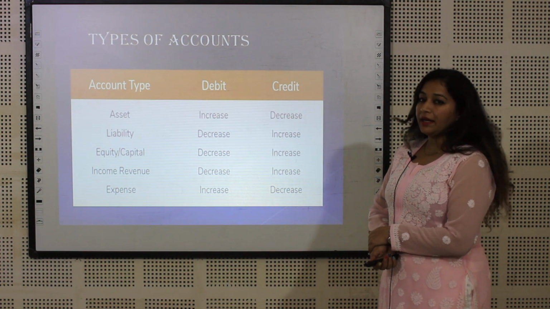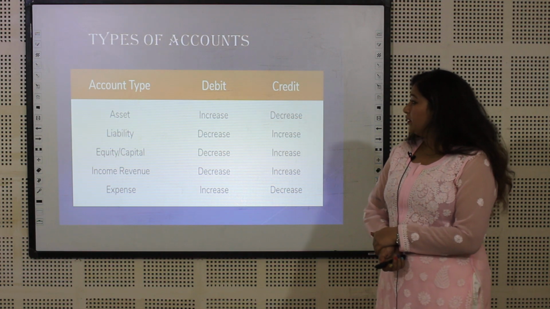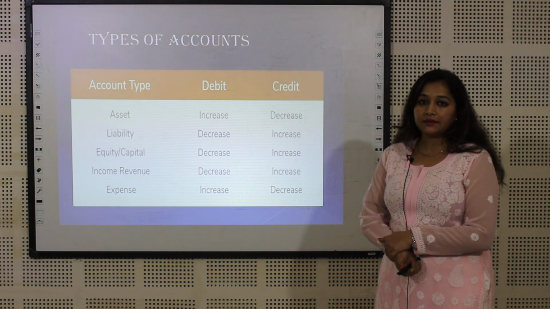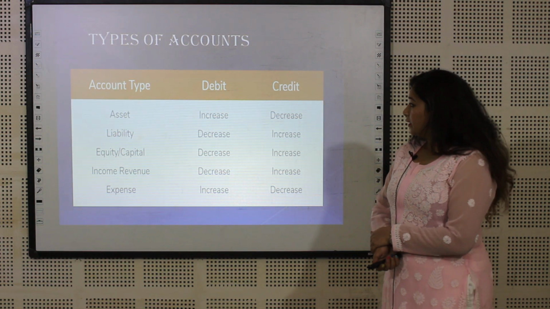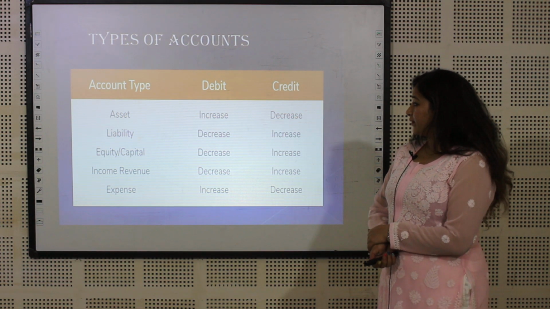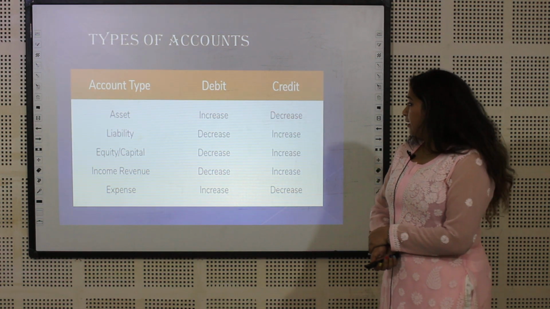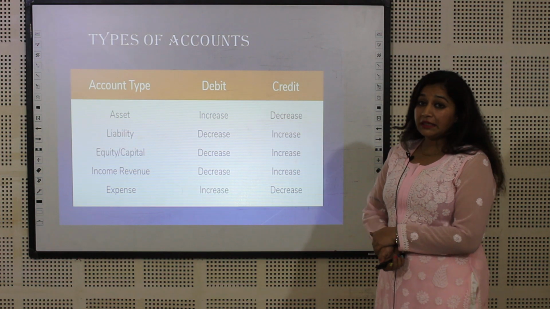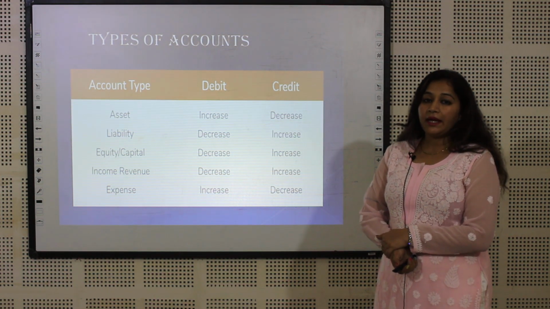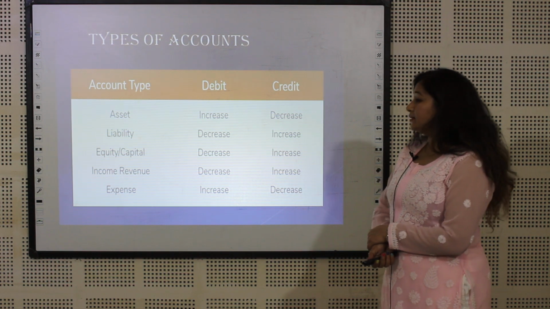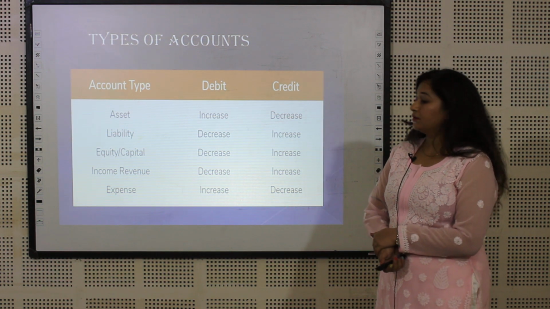Next, equity and capital. When the equity decreases, we debit the account, and when the equity increases, we credit the account. Next is income and revenue, generated by the company. If the income and revenue decreases, we debit the account, and when the income and gains of the company increase, we credit the account.